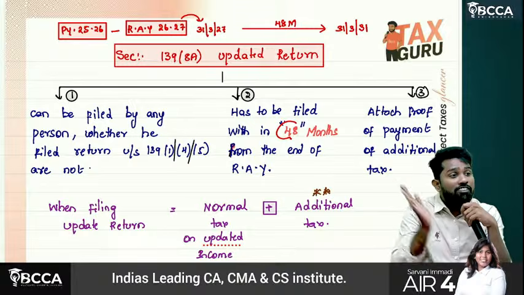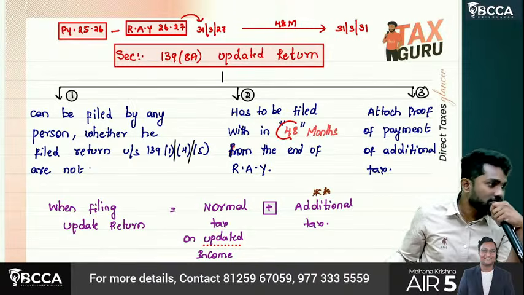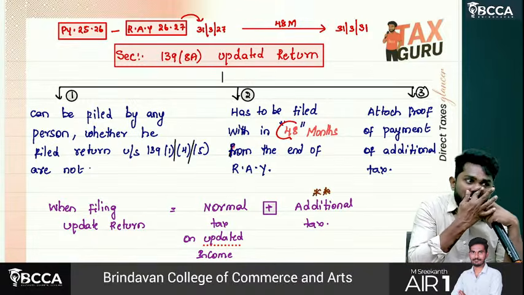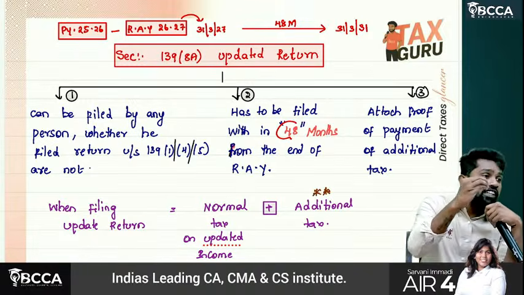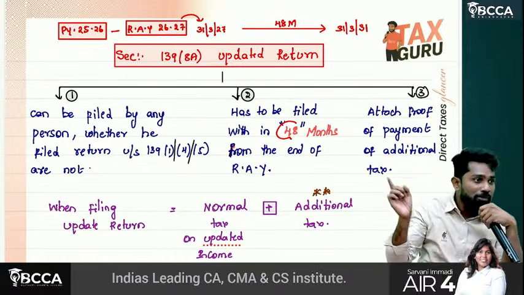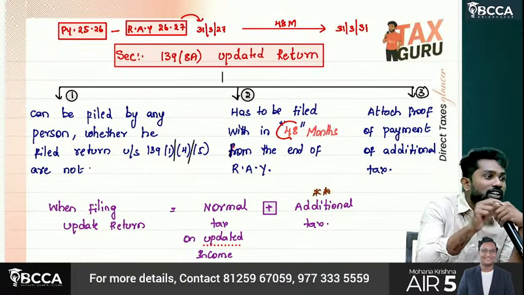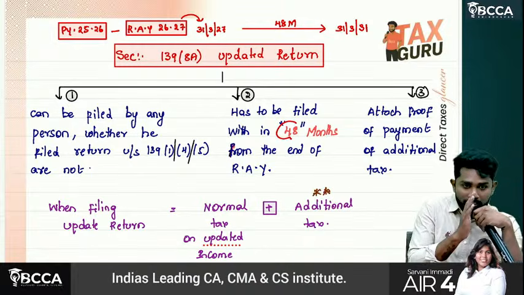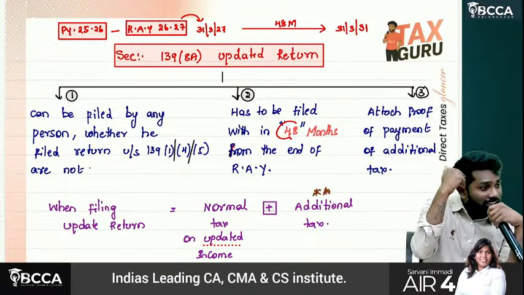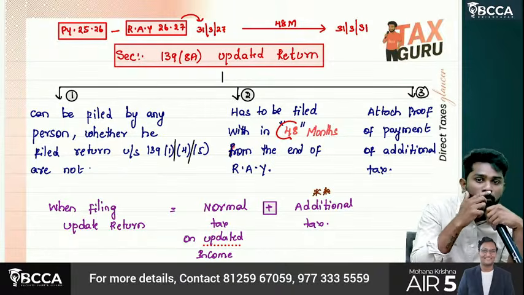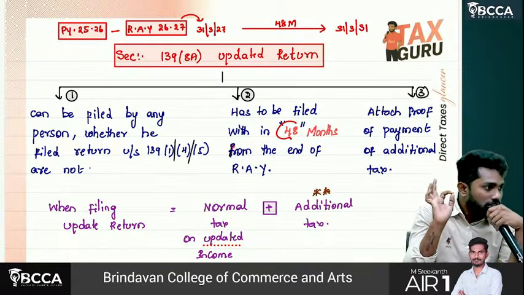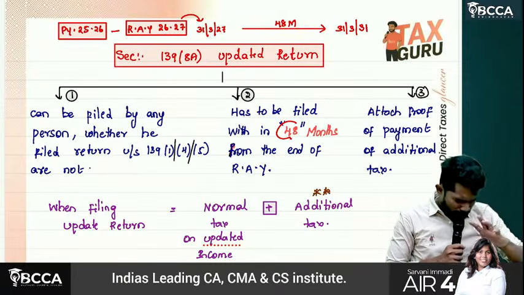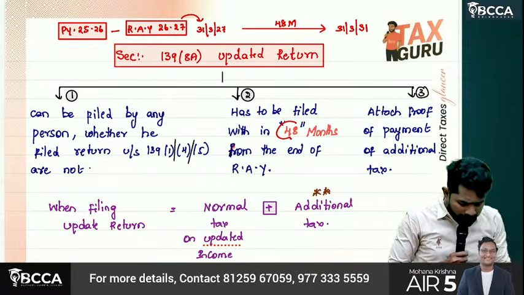Okay, it is in favor of the department, not in favor of the assessee. The only favor you have is that at least now you can file the return. But for allowing you to file even afterwards, they want some penalty. They are not calling it a penalty. They are calling it additional income tax, late fees kind of. But late fees is there anyhow. Other than this, they will collect additional income tax from you when you file an updated return.